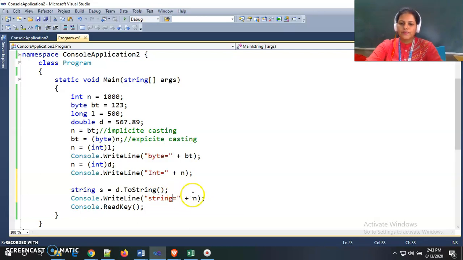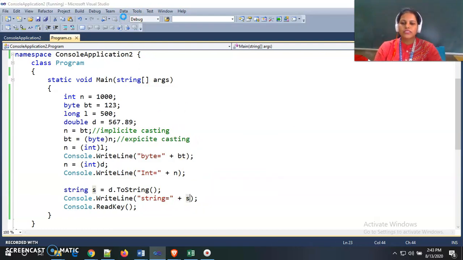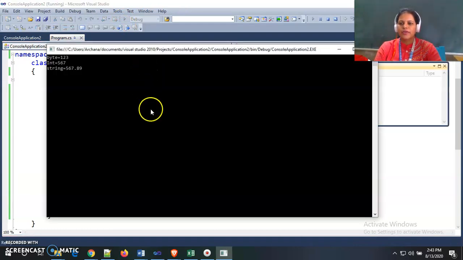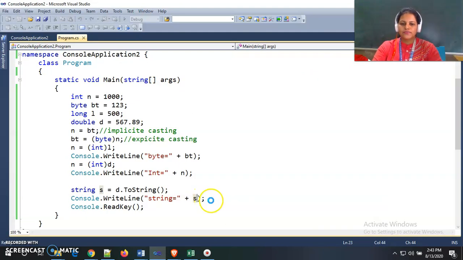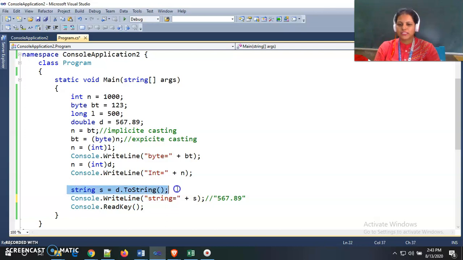the string as it is, but now this double value is in string format. We see this is a double, but actually it is stored like this, 567.89, in string format. In string format it will store the double value inside this s. So this is again explicit casting.